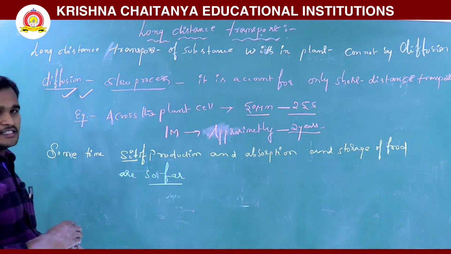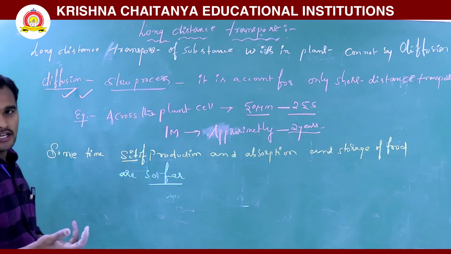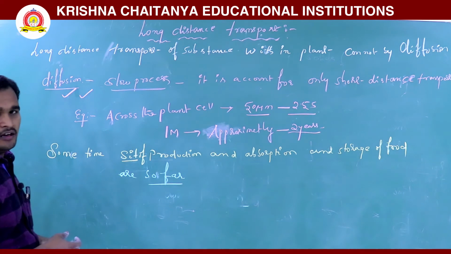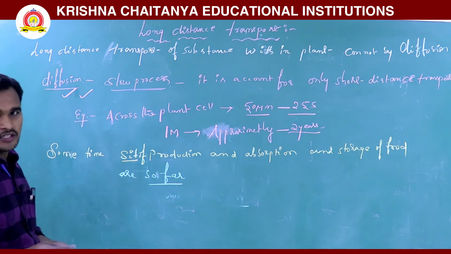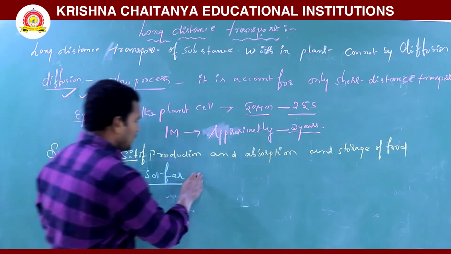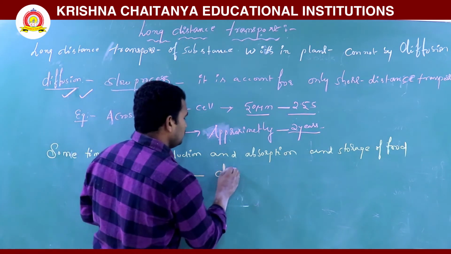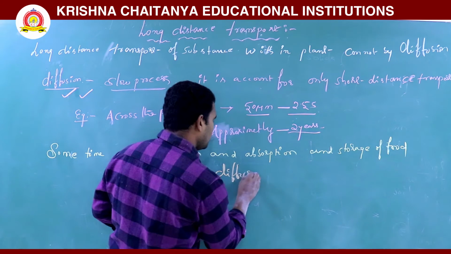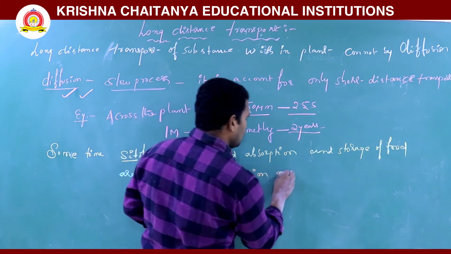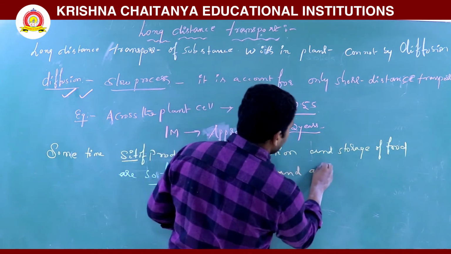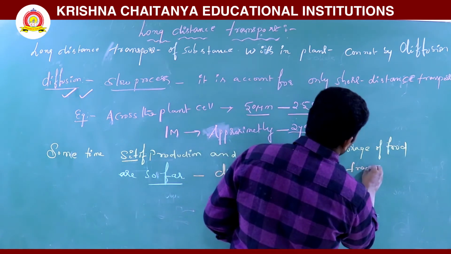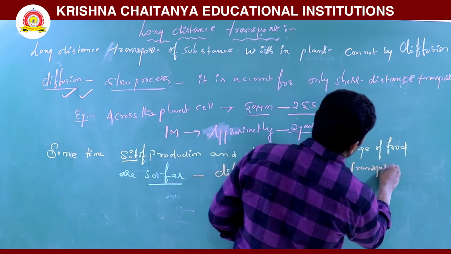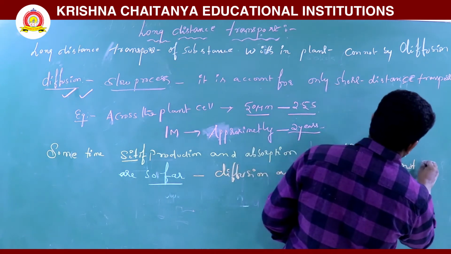So the food is synthesized in one place and transported to another place. At that time, diffusion and active transport are not sufficient.